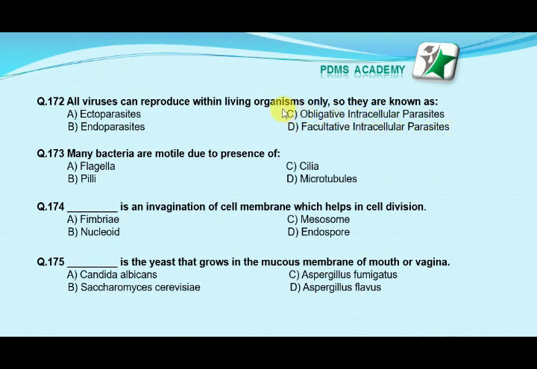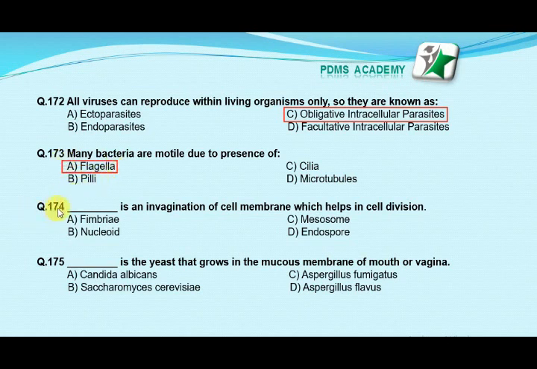Our correct answer is C, obligate intracellular parasites. Our next MCQ is: many bacteria are motile due to the presence of option A flagella, option B villi, option C cilia, option D microtubules. Our correct answer is A, flagella.